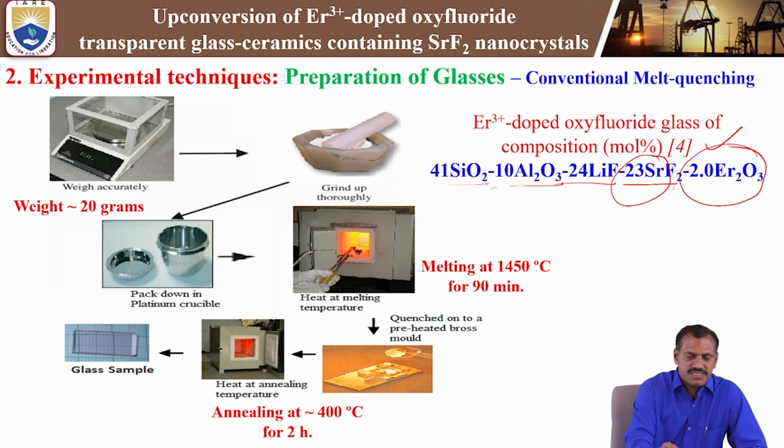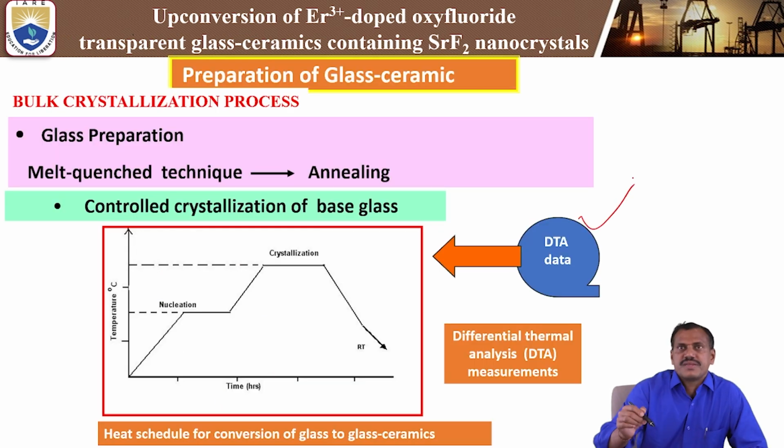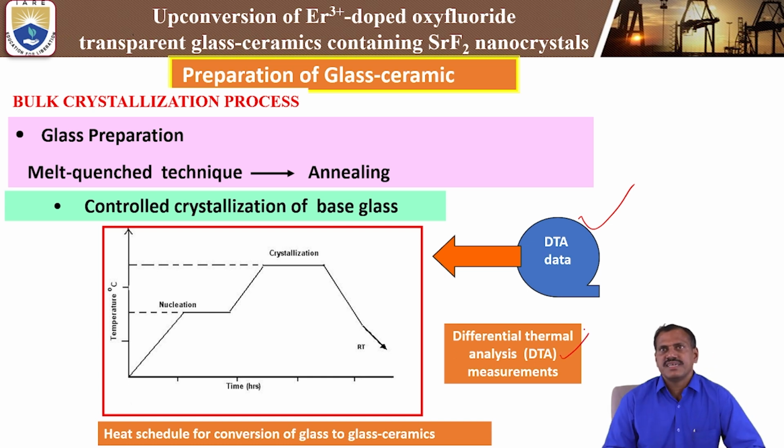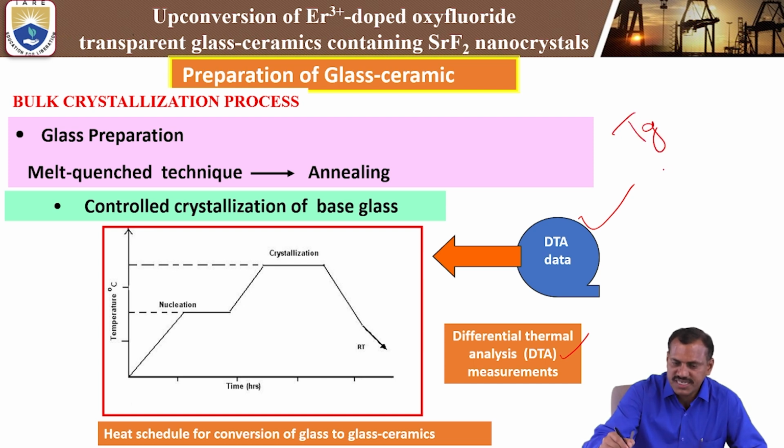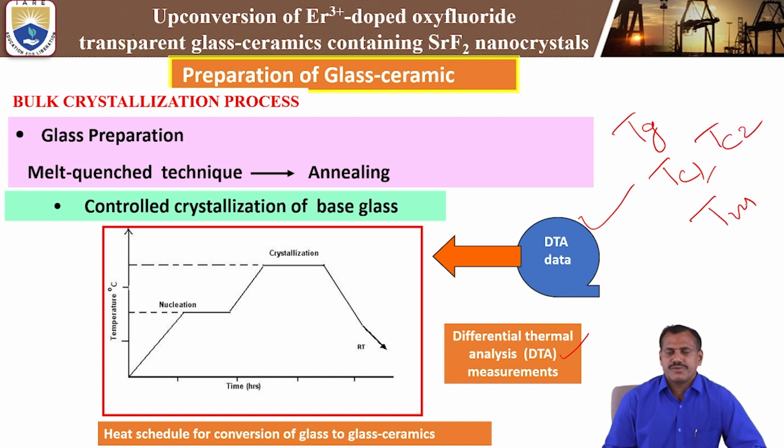So, these are the preparation of glass materials. After preparing the glass material, we send it for DTA analysis, that means differential thermal analysis technique. In DTA analysis, we are measuring the glass transition temperature, crystalline temperatures Tc1 and Tc2, and Tm, which is the melting temperature of the particular glass material.